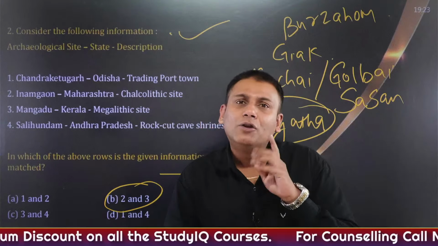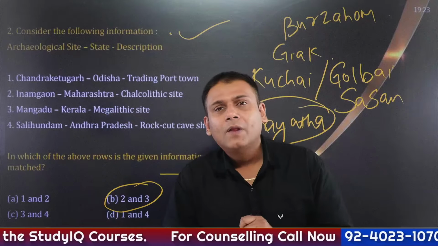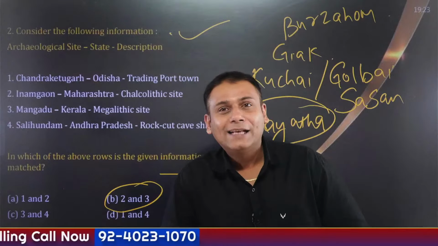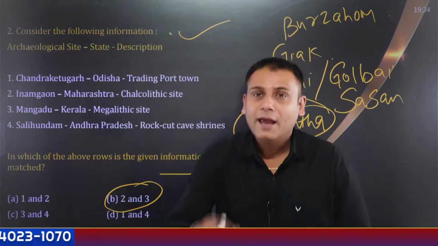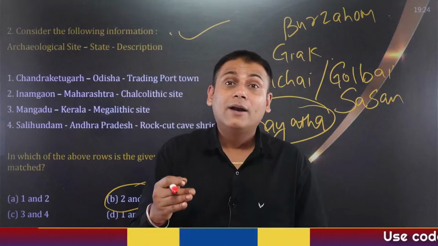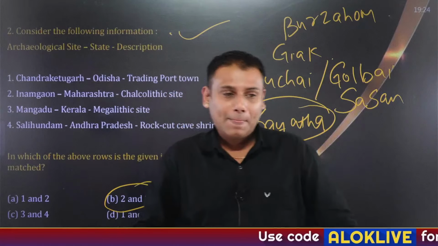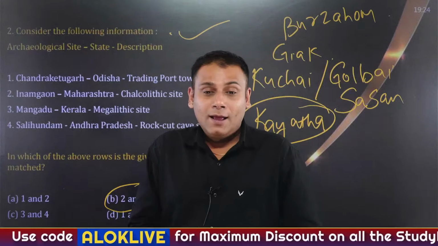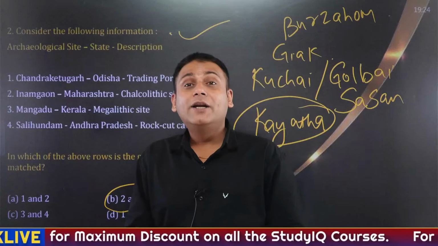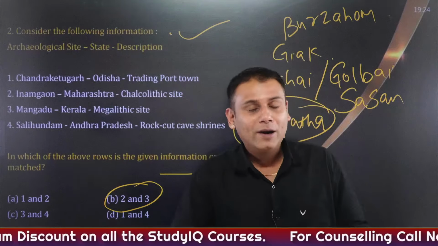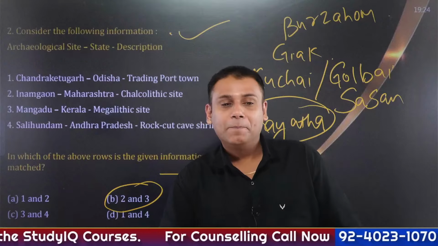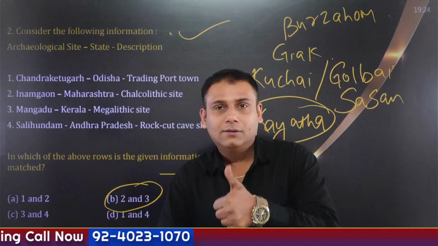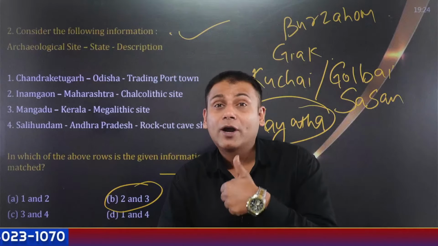Similarly, many Paleolithic sites have been asked. I'll give you a very small example. Hiran Valley, just take a wild guess. Keep the session interactive, guys. Hiran Valley is a Paleolithic site located in which state? It is located in Gujarat. Inamgaon, Supernova, is located in Maharashtra, Ahmednagar. So specifically, the most important one, Hiran Valley, is located in Gujarat.